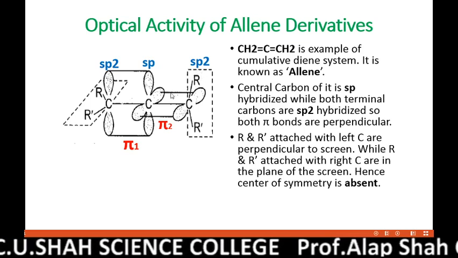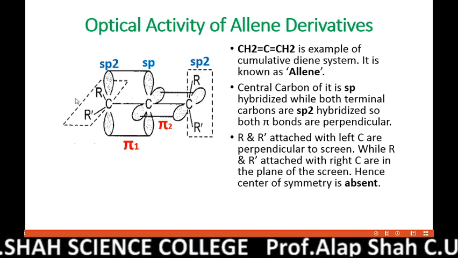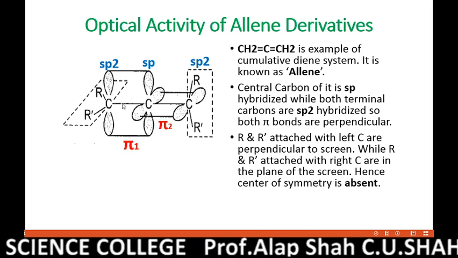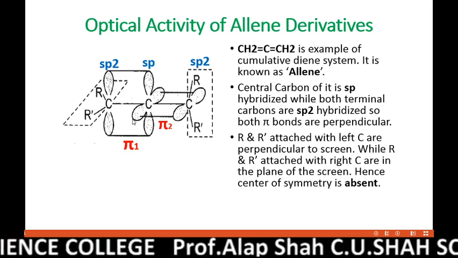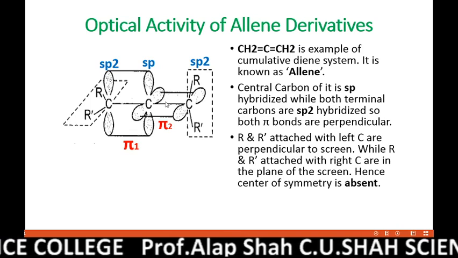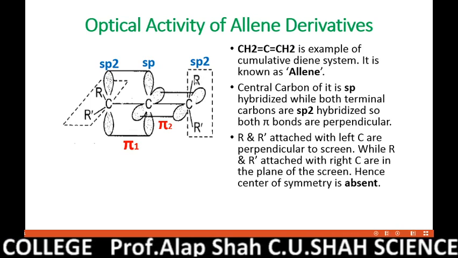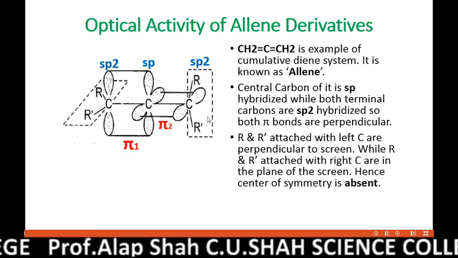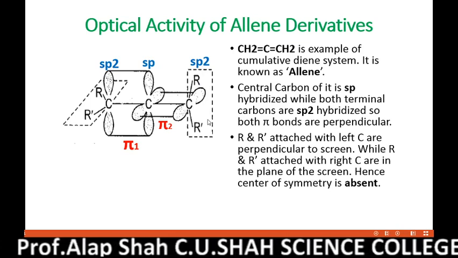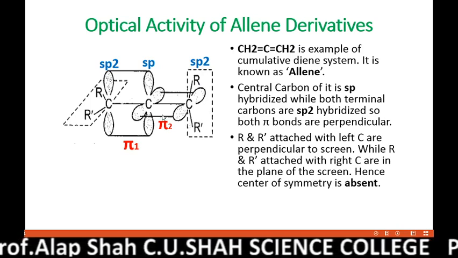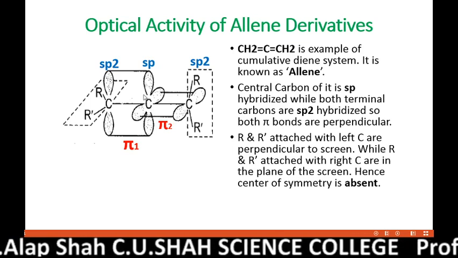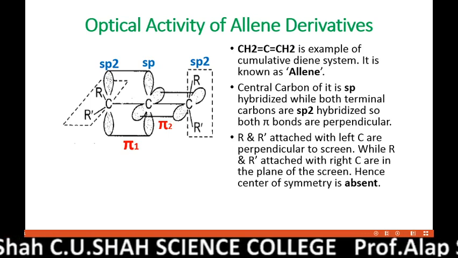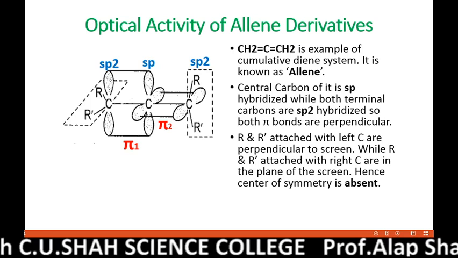Alternatively, let us start this way. Both hydrogens here are perpendicular. Then pi 1 is in the plane of the screen. Then pi 2 is again perpendicular. And then the groups or hydrogens which are attached with this carbon are again in the plane of the screen. So we can say that allene has such a hybridization that both its pi bonds remain perpendicular to each other, and as a result